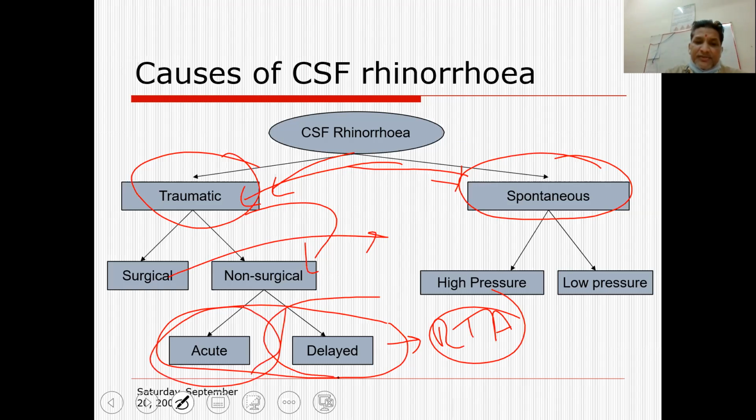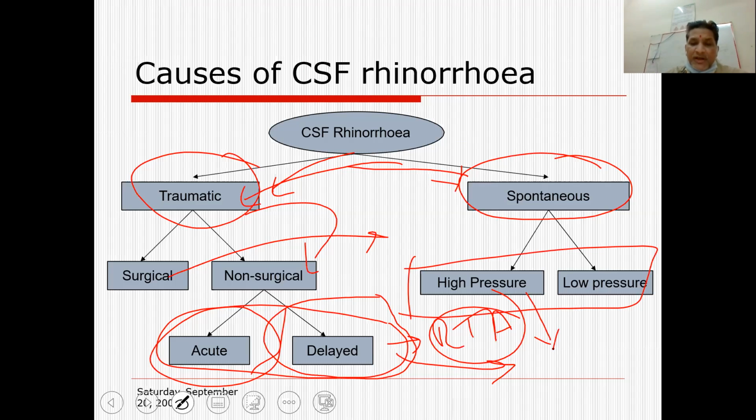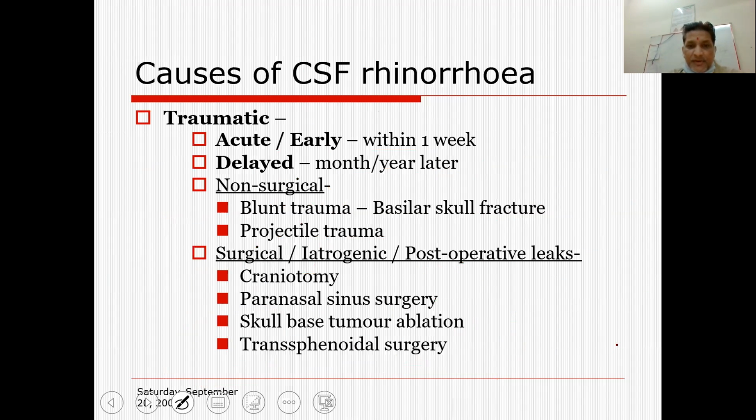And if it presents after some time has elapsed since the trauma happened, this is called a delayed presentation. Spontaneous leaks are again classified into a CSF leak which has a high pressure of CSF, a high pressure leak, and a low pressure leak. This classification depends upon the opening pressure of the CSF. So trauma, as already discussed in the previous slide, can be either iatrogenic or surgical trauma.